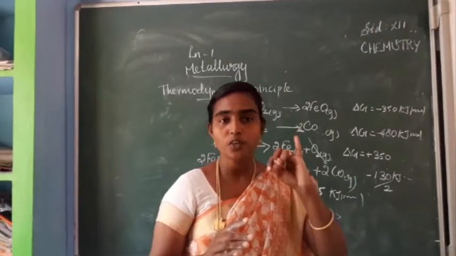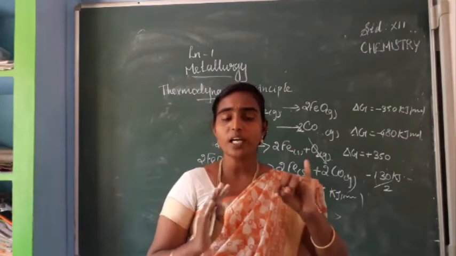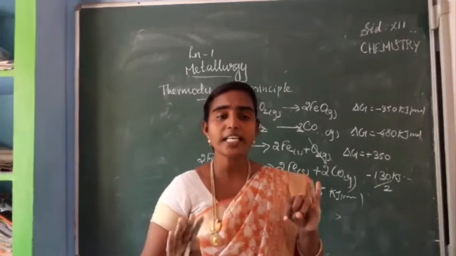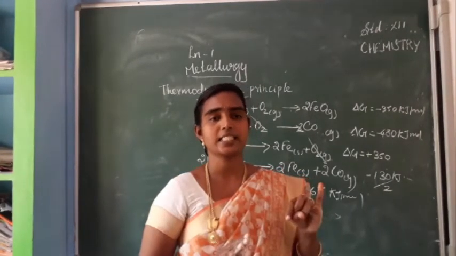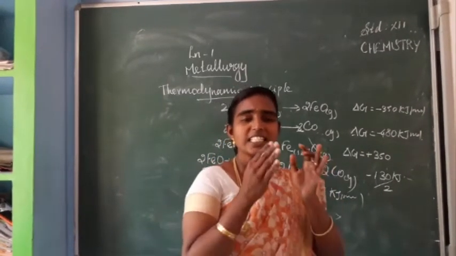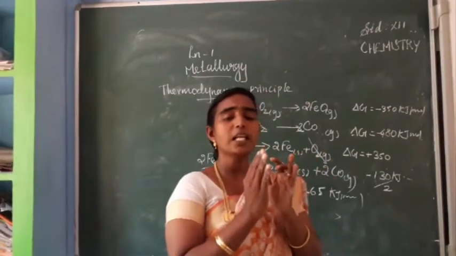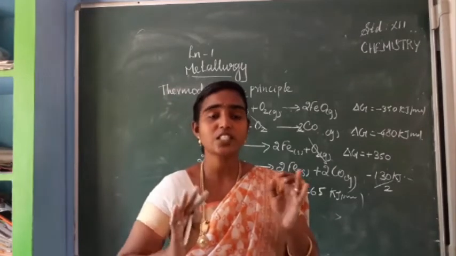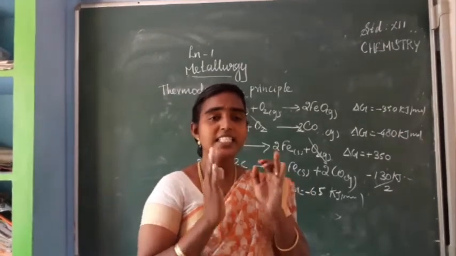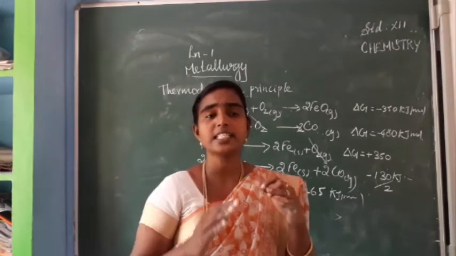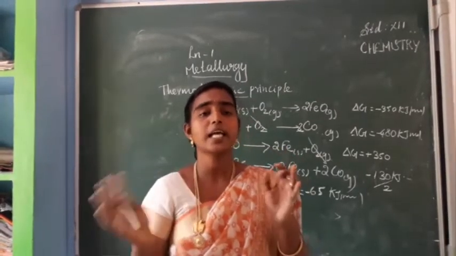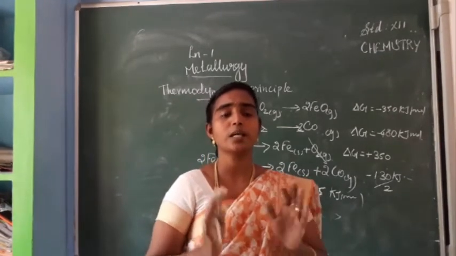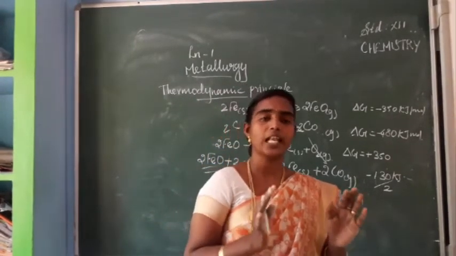Is it clear? So the first limitation, what is it? Only feasibility can be explained by the Ellingham diagram. It does not explain the rate of the reaction. Next, this delta G value is given under assumption. The exact value is not given. So the delta G value under thermodynamic consideration is given only by assumption, not the exact value. So these are the two limitations or drawbacks of the Ellingham diagram.